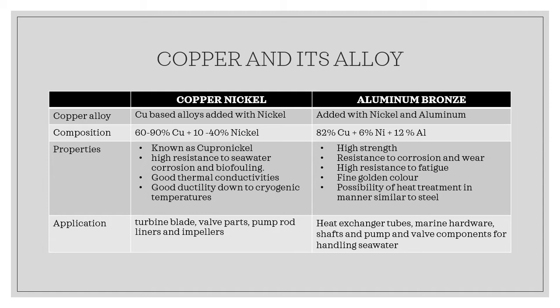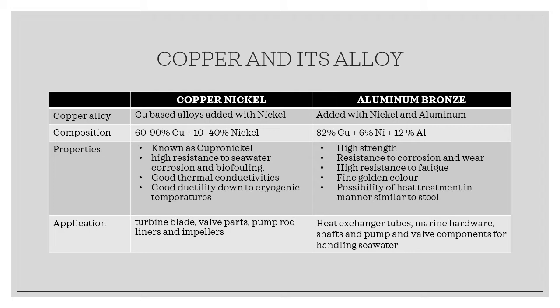While aluminium bronze has higher resistance to corrosion and wear, and high strength. It could also resist exposure to fatigue. It has a fine gold color, and it is possible to do heat treatment on aluminium bronze, in a manner similar to steel.